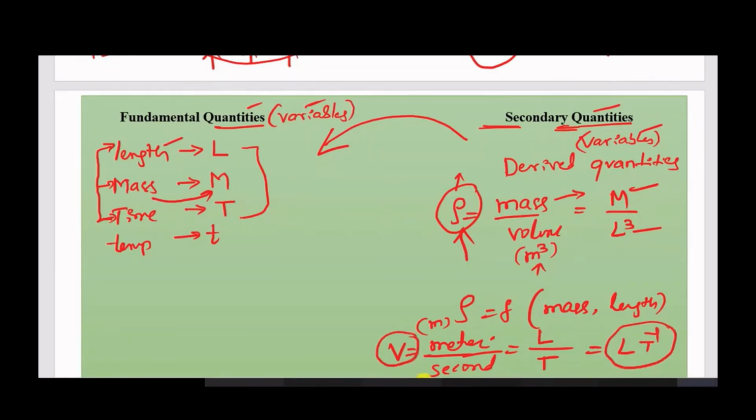So if you consider these two functions, density and velocity, they are secondary quantities or derived quantities. Why is it called derived? Because based on or using fundamental quantities, that is length, time and mass, we have derived them. So it is called secondary quantities.